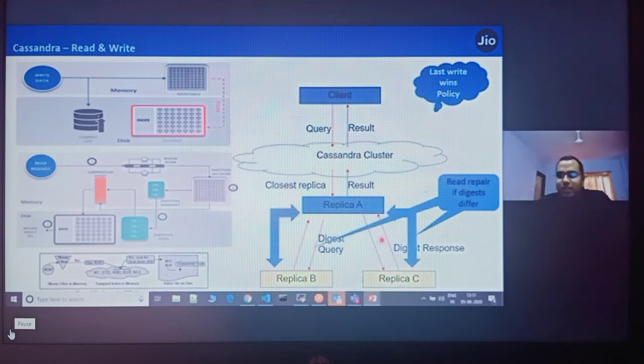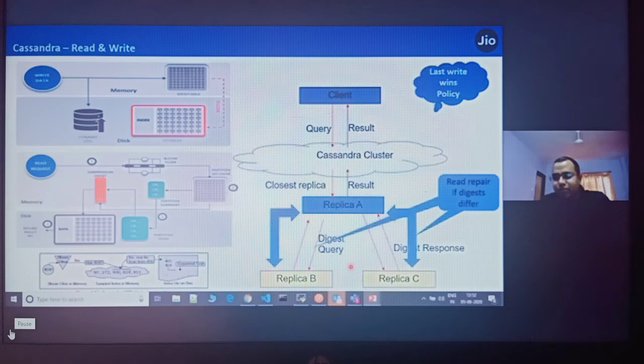Each and every piece of data stored in Cassandra is time based. There is a time associated with each and every data. If you want to read any data, it will search various replicas of Cassandra and do a read. If it finds a difference in the checksum, because there is a time stored in each of the data, and if Cassandra sees a time difference, then it runs a read repair internally to repair the data.